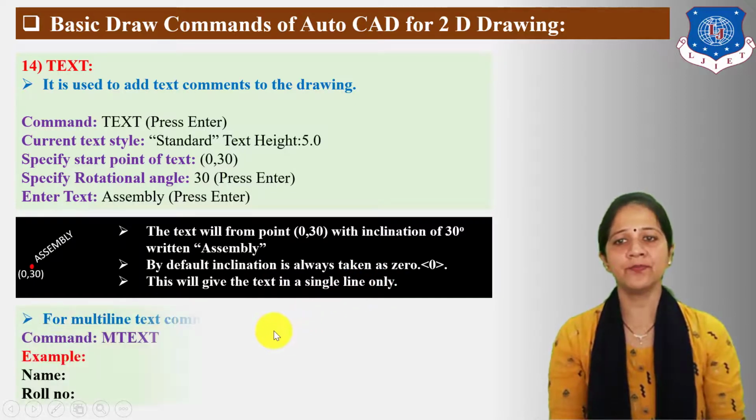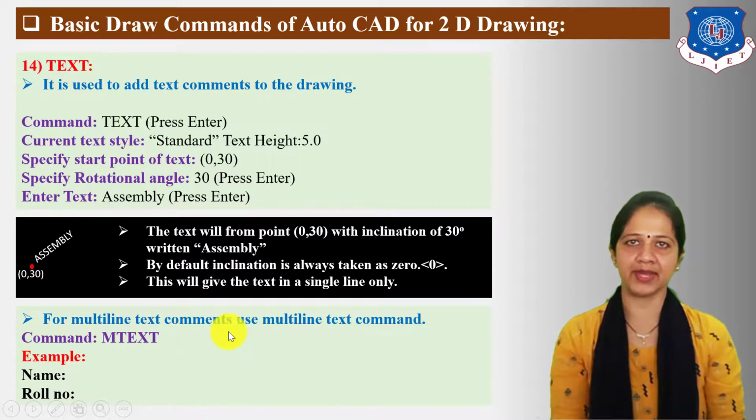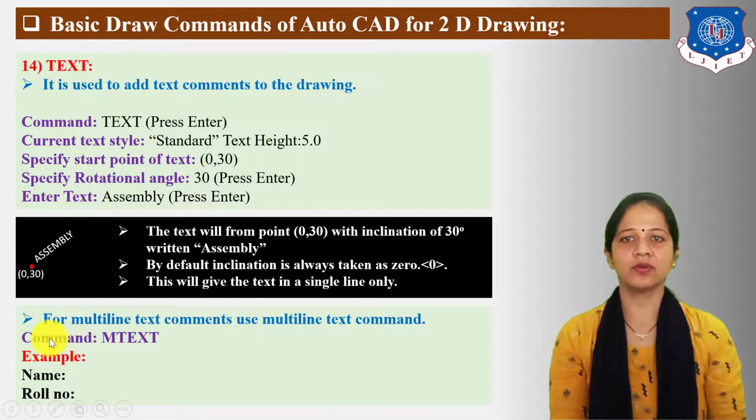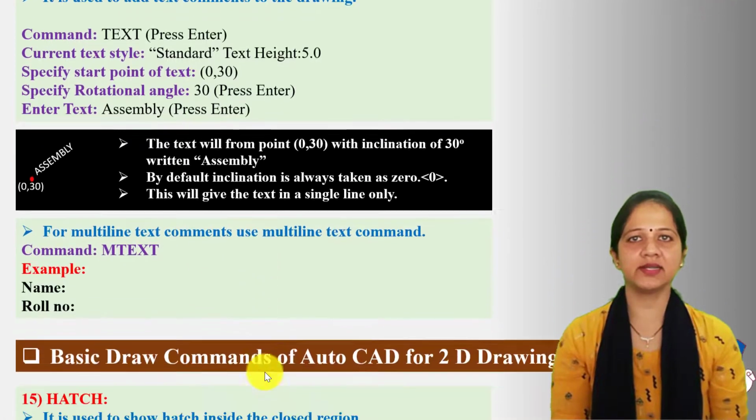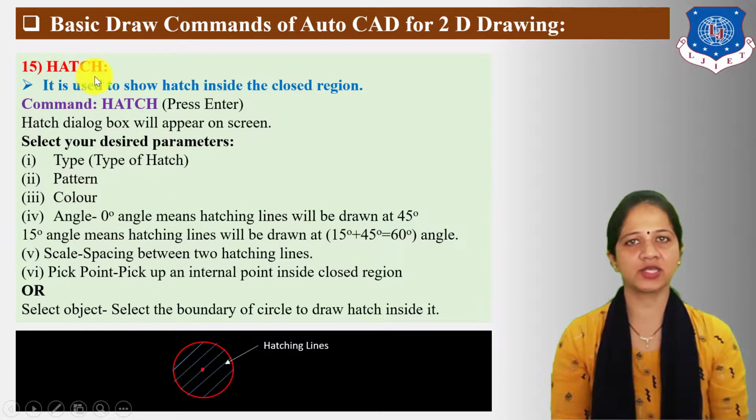Now for multi-line text, use the multi-line text command. The command for multi-line text is MTEXT. If you want to display the text in this manner, like name, roll number, etc., then the mtext command will be used.